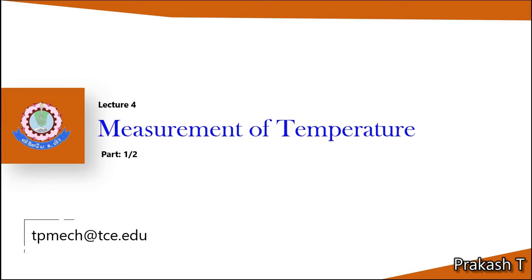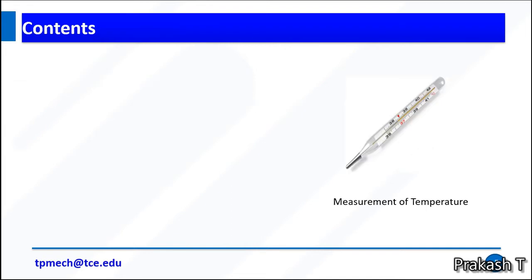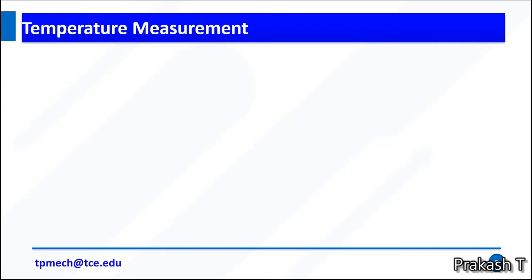From this video lecture, we are going to discuss measurement of temperatures. This is the first video learning outcome. The learners will be able to select suitable instruments for measuring temperatures. We are going to discuss three things: a bimetallic strip, liquid in glass thermometer, and resistance temperature detectors.